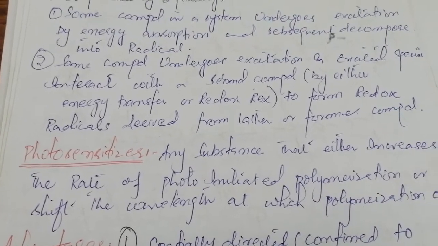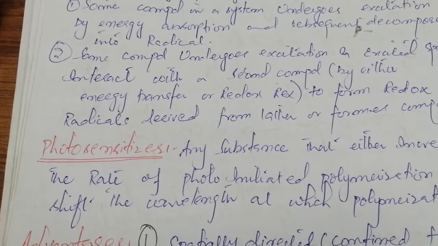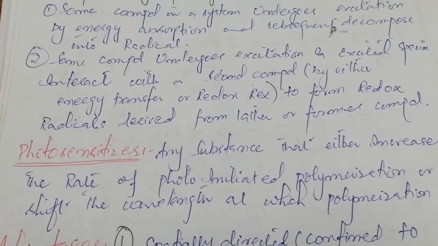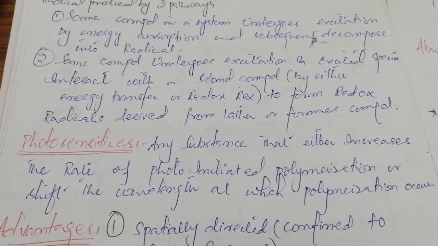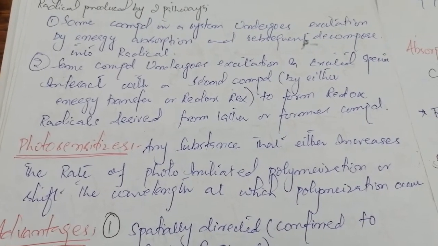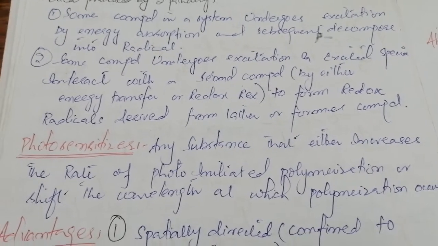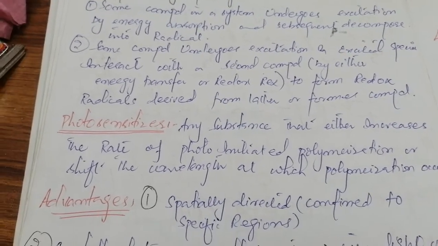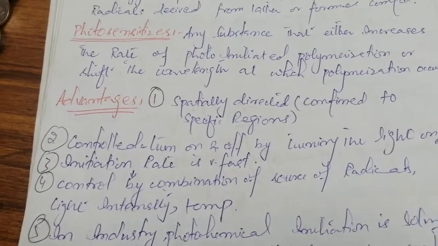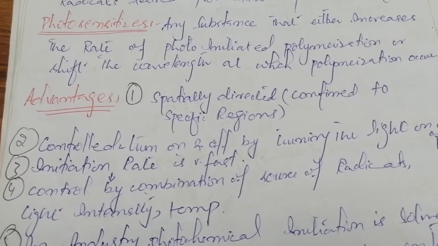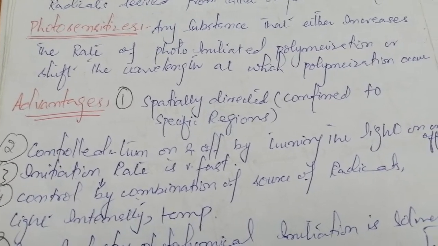Okay, the term that we use in photochemical initiation reactions is photosensitizers. What are photosensitizers? They are substances that either increase the rate of photochemical polymerization or shift the wavelength towards the one at which polymerization is more appropriate to occur. Okay, there are certain advantages of photochemical reactions, and of using a chemical in the form of a photosensitizer.